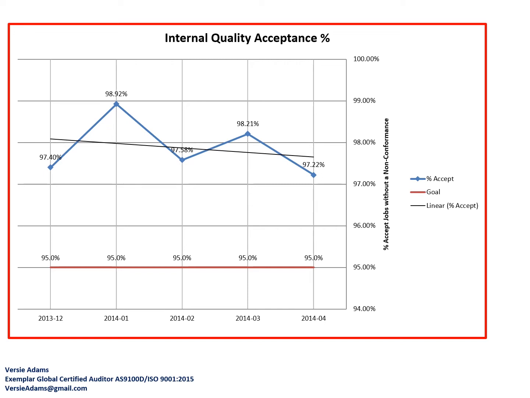Okay, now we're at our second quality objective, which is internal quality acceptance. We have a goal of 95%, and now we're showing you the performance to that goal over a 5-month period of time. As you can see, we were at 97.40, 98.92, 97.58, 98.21, and then finally at 97.22. So this quality objective, if this was your actual performance, we're showing our employees that we're meeting our quality objective of internal quality acceptance at 95%.